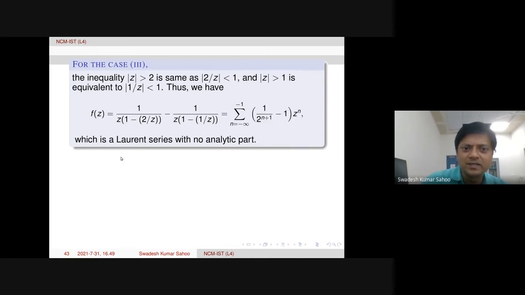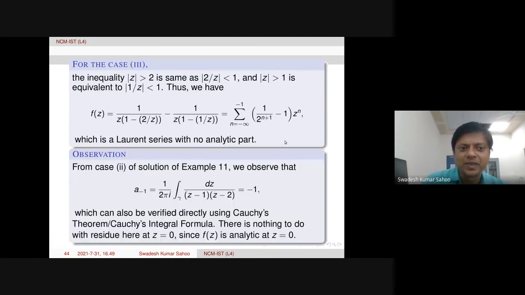Therefore, this is a Laurent series with no analytic part. Okay, so three possible cases were there. We already discussed. Now, what we observe here is that a minus 1 is actually this formula. This is the residue by the formula. Then this is minus 1.